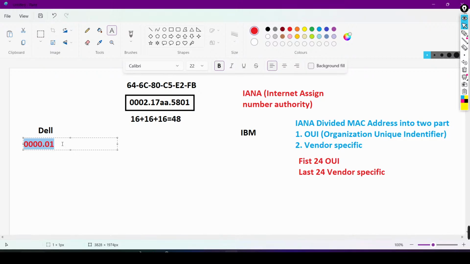Suppose I am the organization selling OUIs. If you want to purchase an OUI, you send me a request and pay me some money, then I give you a 24-bit address.